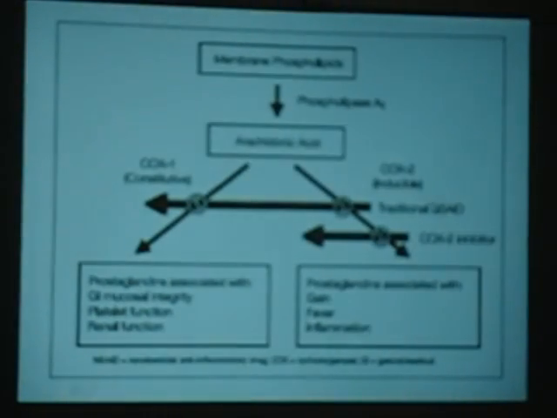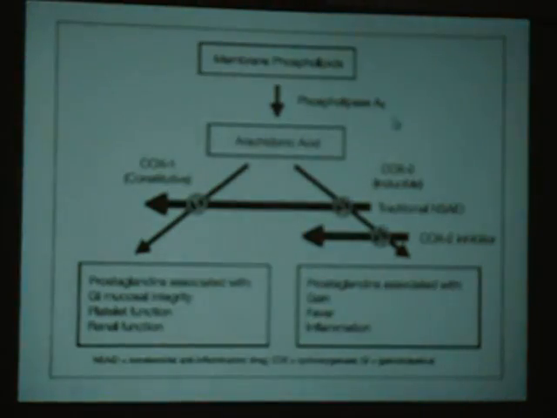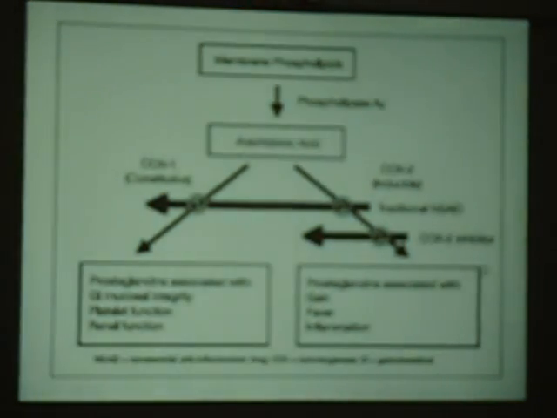This big line you are seeing is the traditional non-steroidal anti-inflammatory drugs. What they used to do is block both COX-1 and COX-2. But pain reduction, inflammation and fever need only COX-2 inhibition. The prostaglandins involved in inflammation, pain and fever are the ones whose production should be decreased so that fever is decreased. But all these days we have been using traditional NSAIDs.